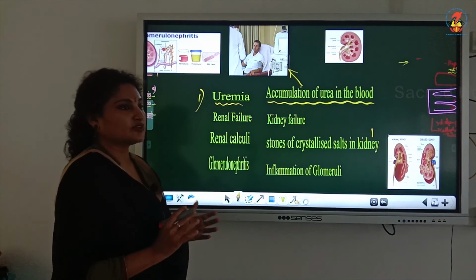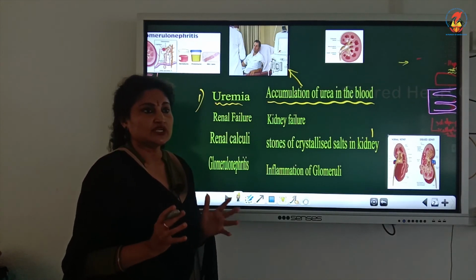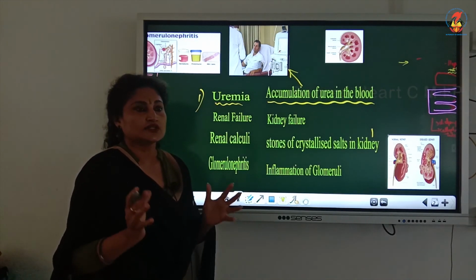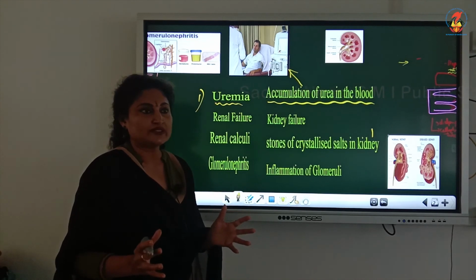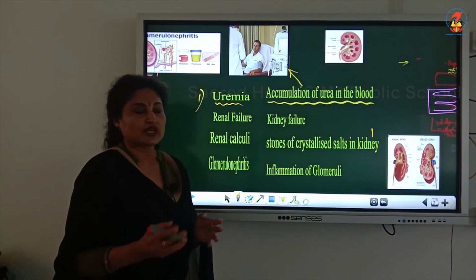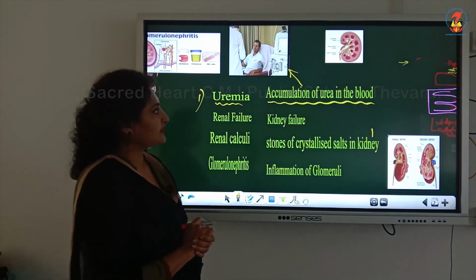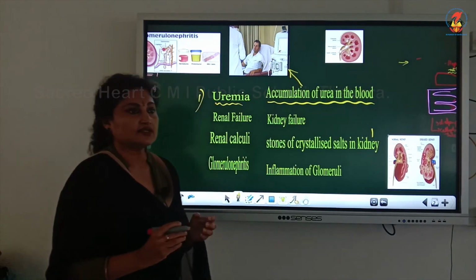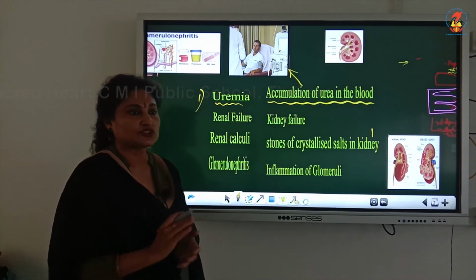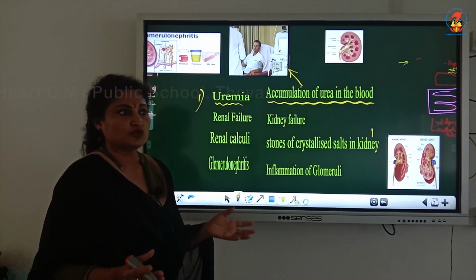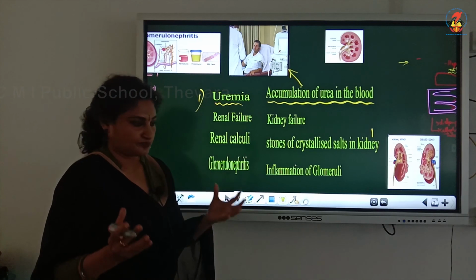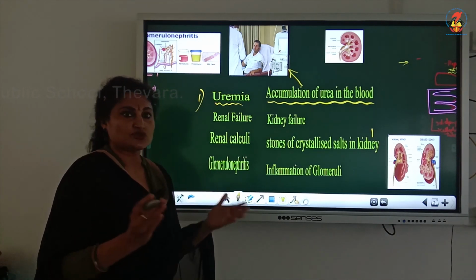And I told you the working of the hemodialysis machine. The machine is a unit which comprises the cellophane tube and the dialysing fluid. The blood is drained out from a convenient artery after administering an anticoagulant, heparin. Then the blood passes through the cellophane tube, and as you know, there is a movement of molecules from a region of high concentration to a region of low concentration.